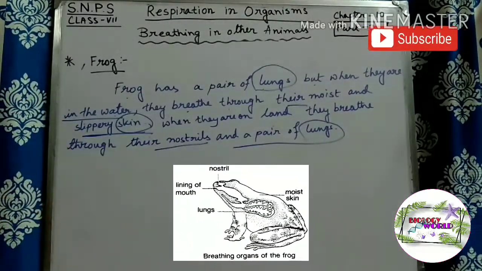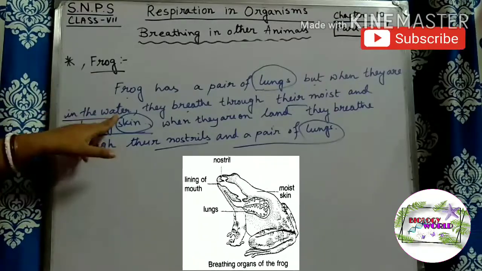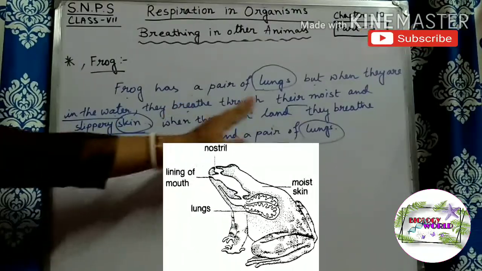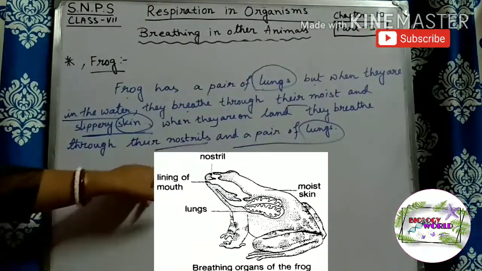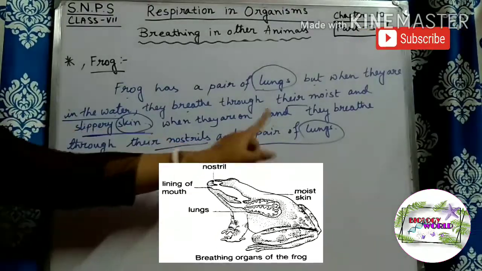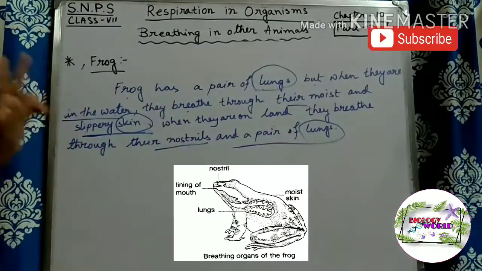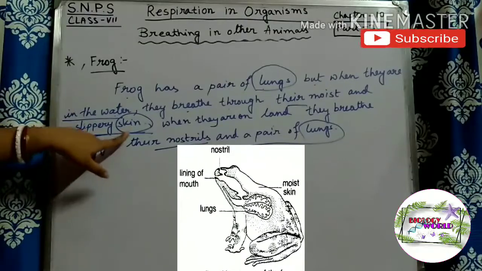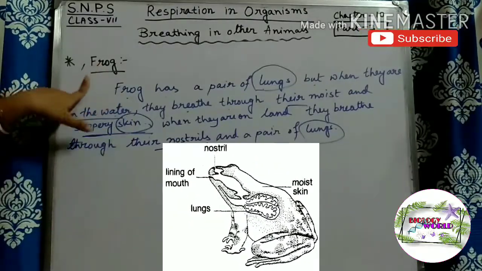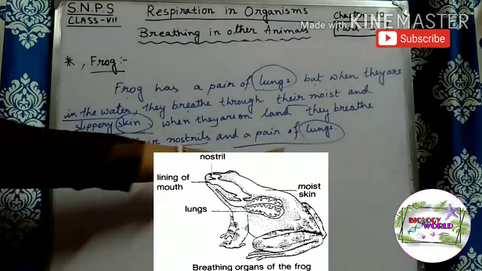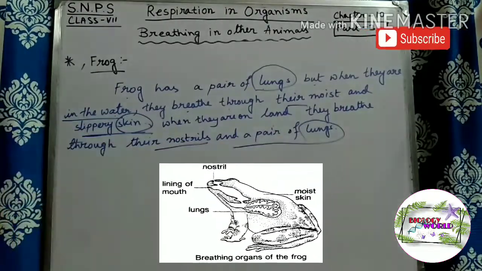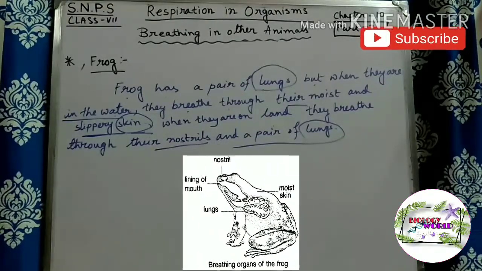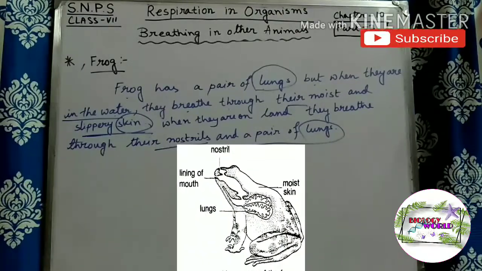So there are two types of respiratory organs present in the frog. One is the skin, and also the lungs are present for respiration. So they have more mature respiratory organs than some insects.